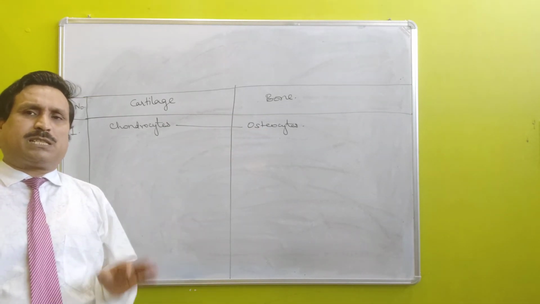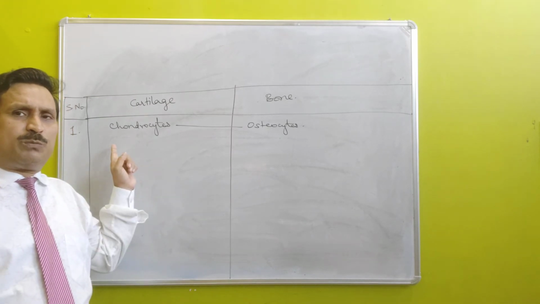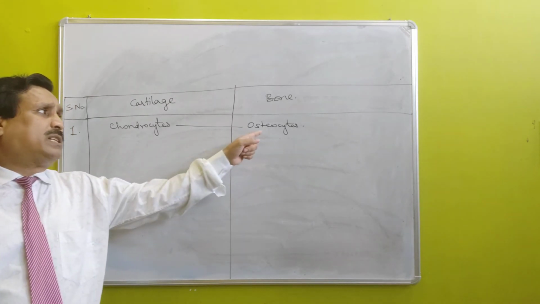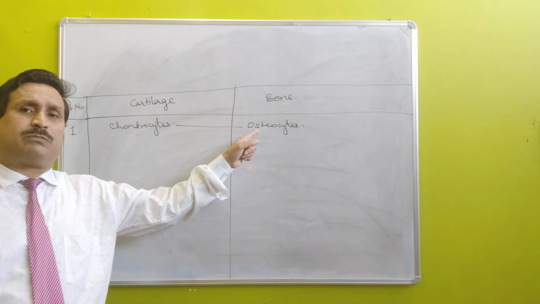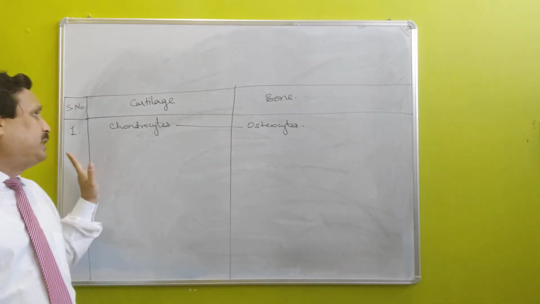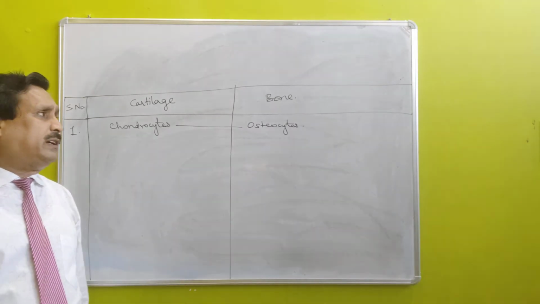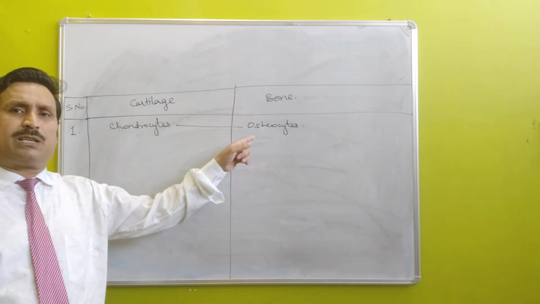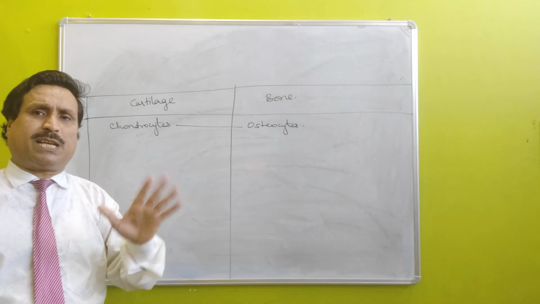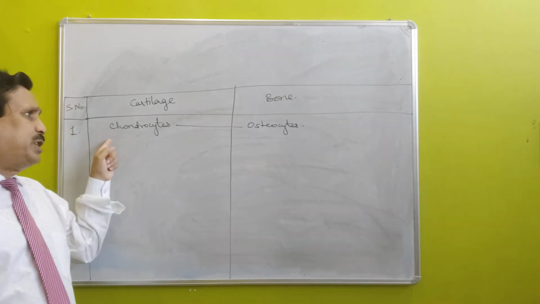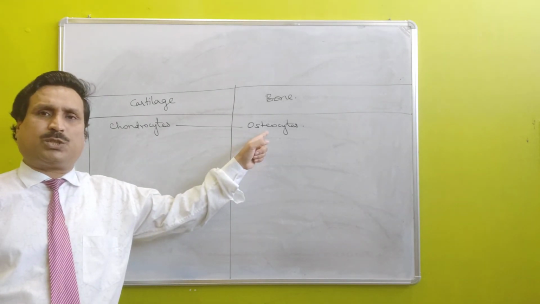Young cartilage cells are called chondroblast and young bone cells are called osteoblast. Young cells are called blast: chondroblast and osteoblast.